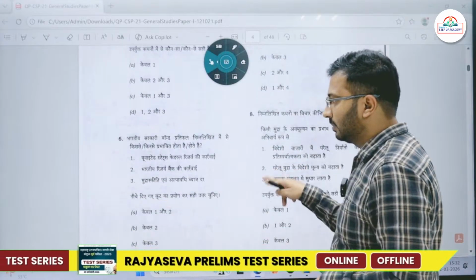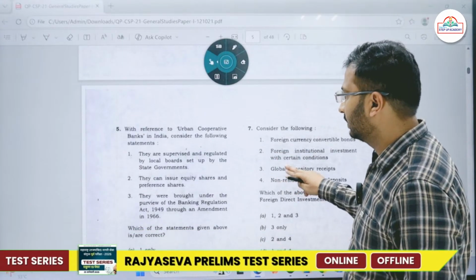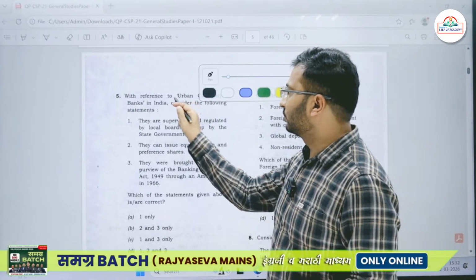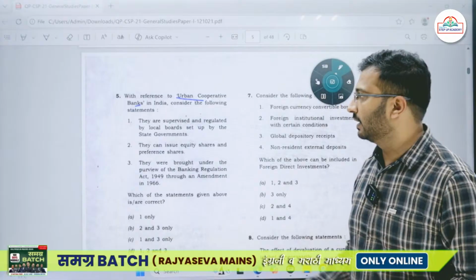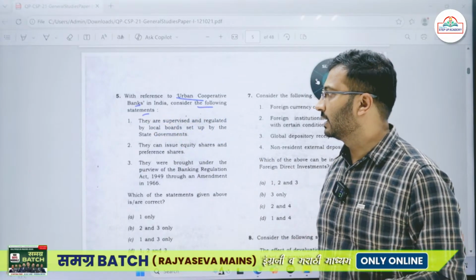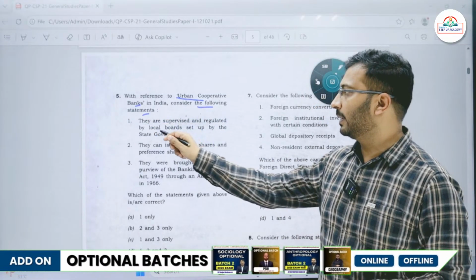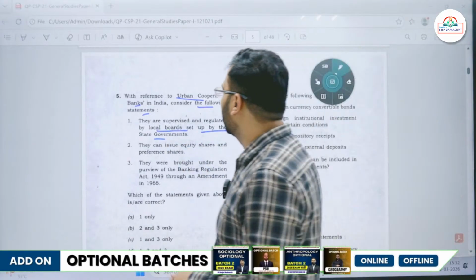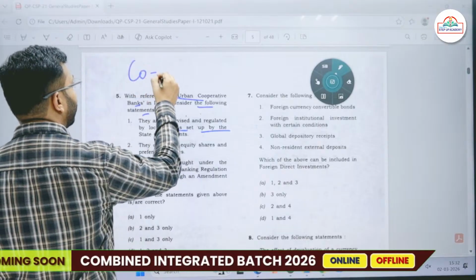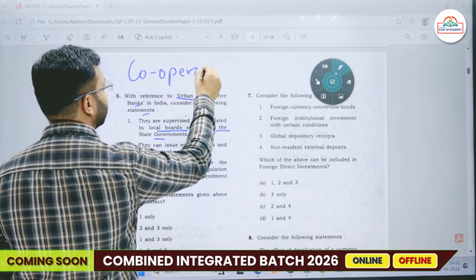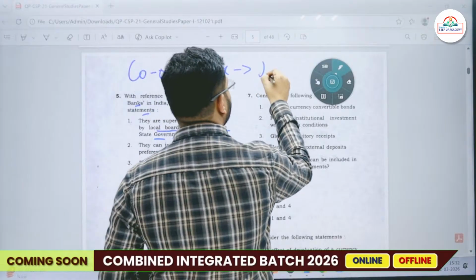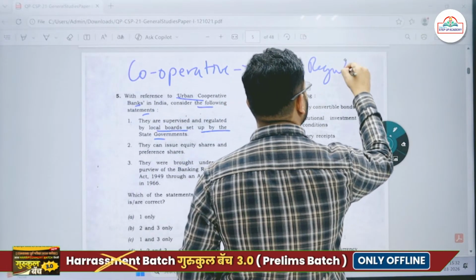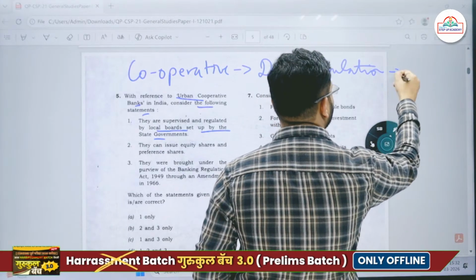Next we have question number 5. Okay, so next question 5. With reference to urban cooperative banks in India, consider the following statements. They are supervised and regulated by local boards set up by the state government. If I talk about the cooperative banks, they are under dual regulation. In dual regulation, they are also regulated by the RBI.